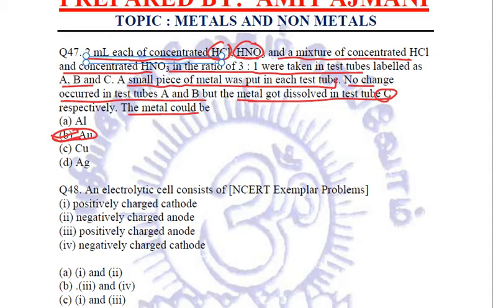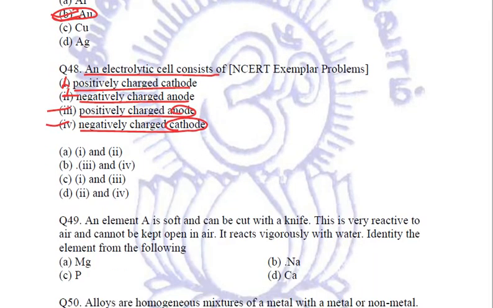Got it? Next question is, an electrolytic cell consists of positively charged cathode or negatively charged anode? No, not both of these. It is positively charged anode and negatively charged cathode. Anode and cathode are found, but we need to relate that cathode is the negative terminal and anode is the positive terminal. So this is what exactly is found in an electrolytic cell. Option 3 and 4, which is given in choice B. So we'll mark B, option 3 and 4. Clear?